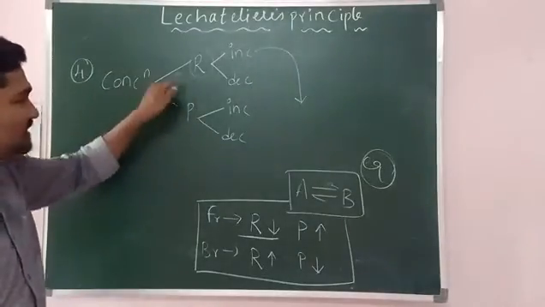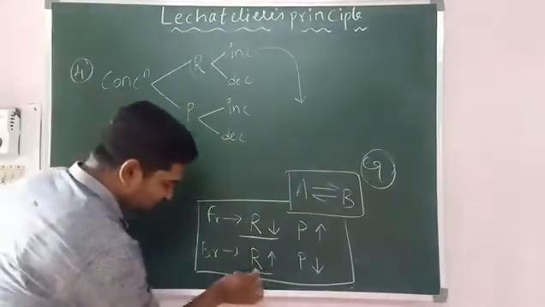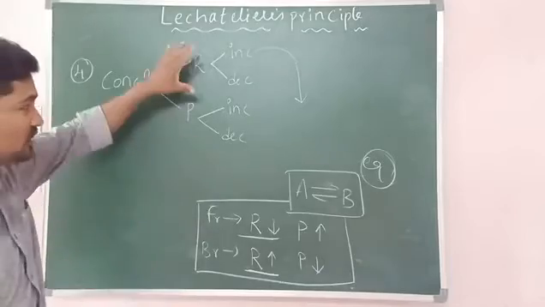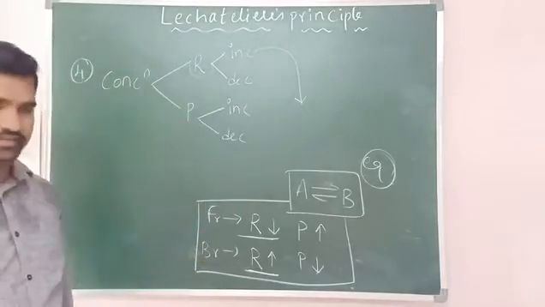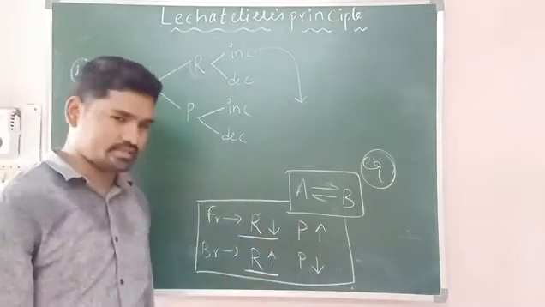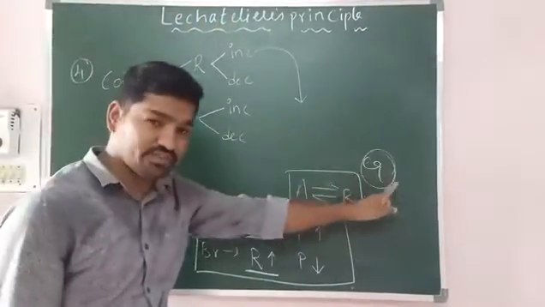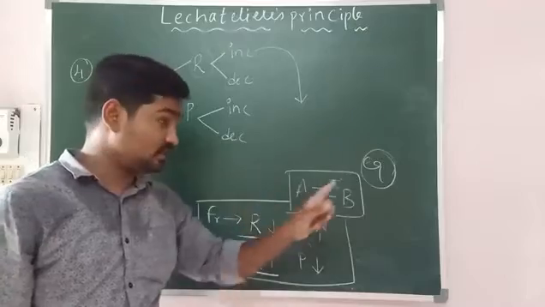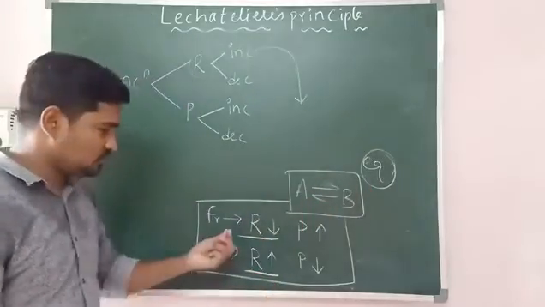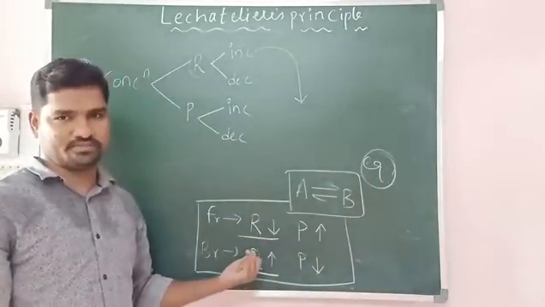When the concentration of the reactant is decreased, equilibrium shifts in the backward direction. Because if you are talking about reactants, look only at reactants. If you are talking about products, look only at products. Right? Very simple. Forward direction is opposite. Okay?